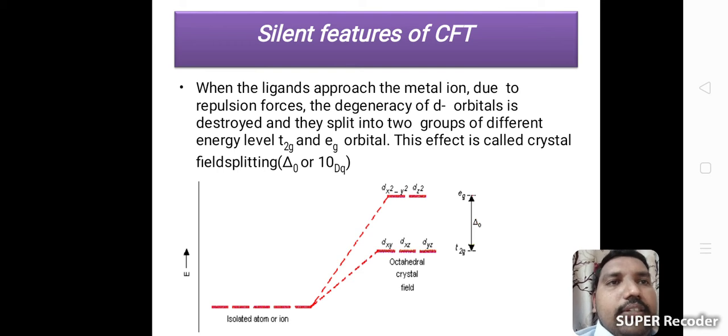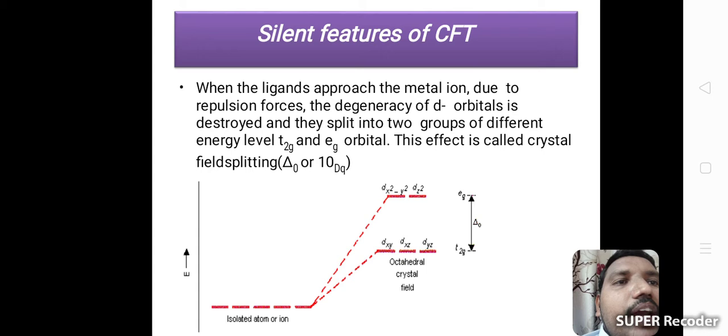Next salient feature: when the ligands approach the metal ion, due to repulsion forces the degeneracy of the d orbitals is destroyed and they split into 2 groups of different energy levels, that is the t2g and eg orbitals. This effect is called crystal field splitting. This is the energy increasing order, starting from the isolated atom or ion.